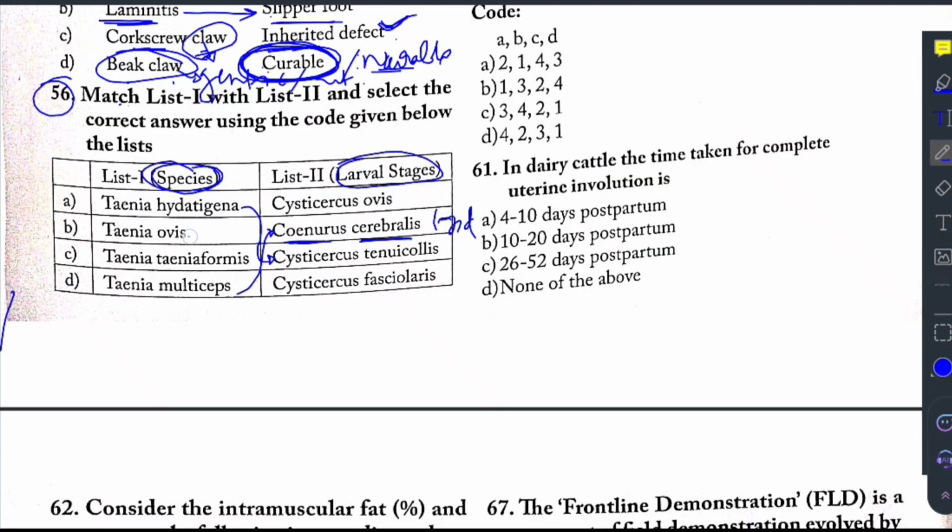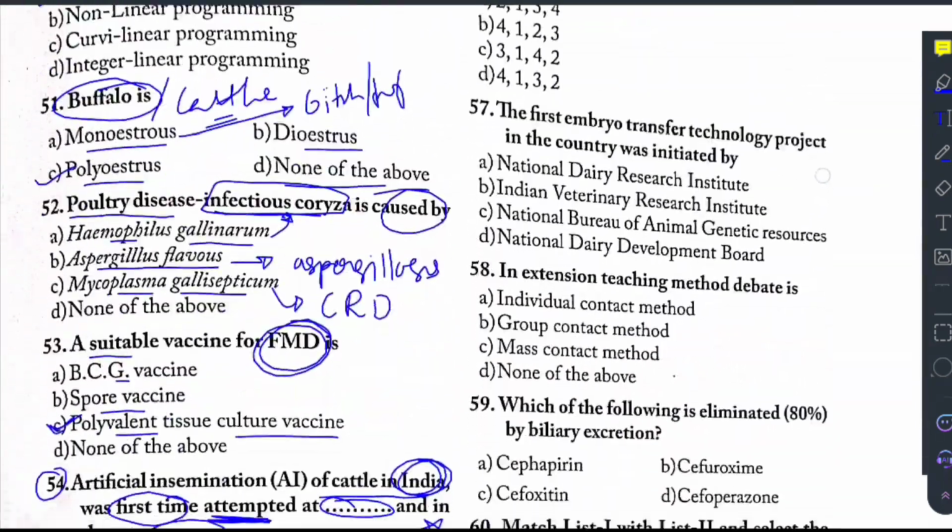And then Taenia ovis, Cysticercus ovis, and the last one is Taenia taeniaeformis, that is Cysticercus fasciolaris. Now we'll look at question number 57.